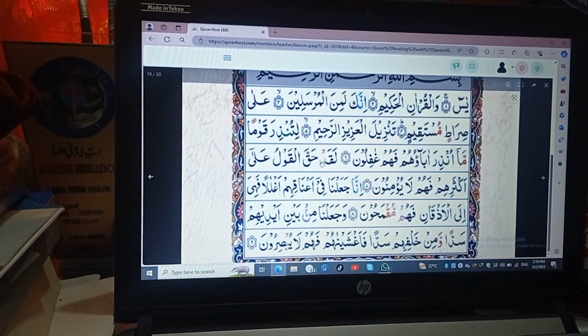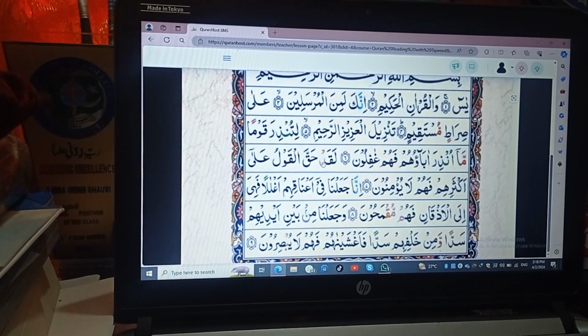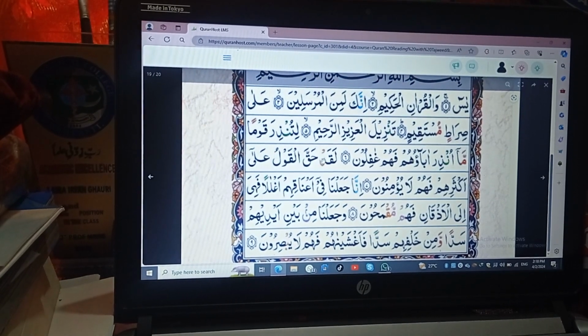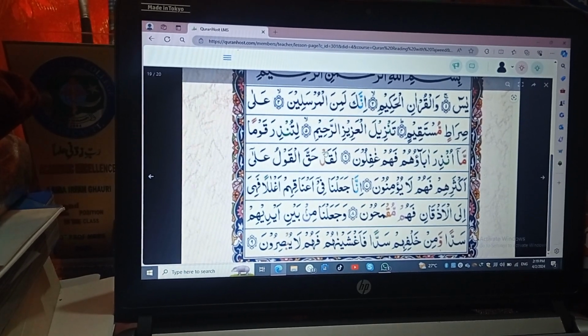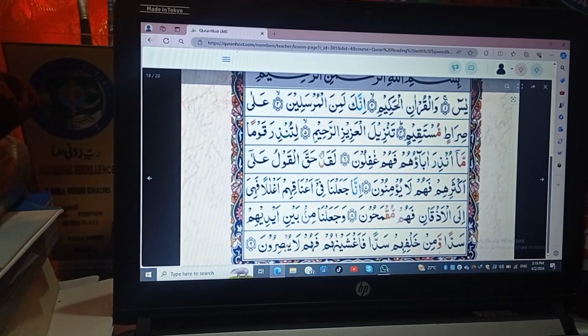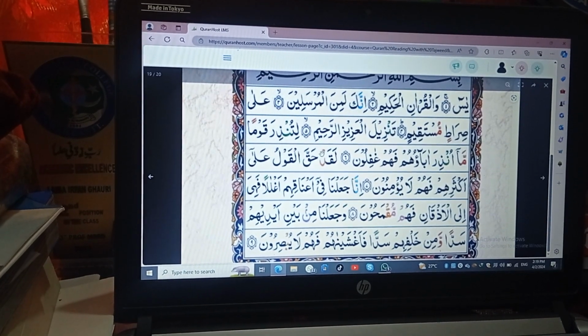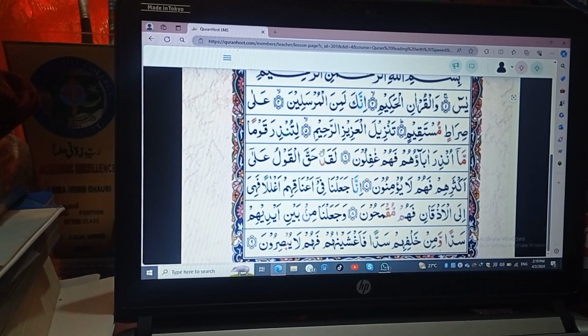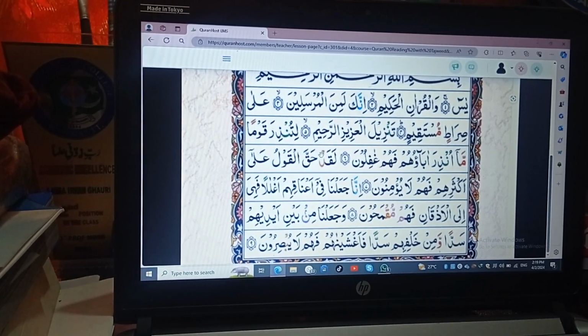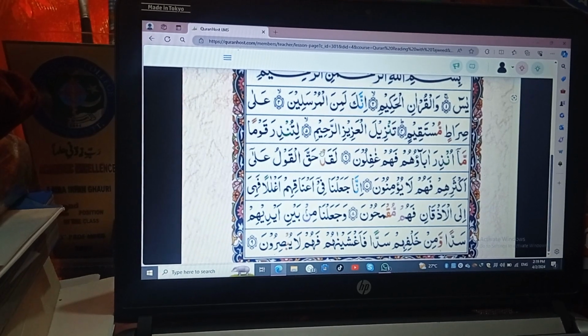Okay, now one more thing which you have to know about is qalqala. So what is qalqala? Qalqala is basically the bouncing back or echoing of the sound. So qalqala is applied when the qalqala letters have sukoon on them. So what are qalqala letters? We have 29 letters in Arabic, and 5 such letters have the quality of qalqala in them. That are qaf, ta, ba, jim, dal.